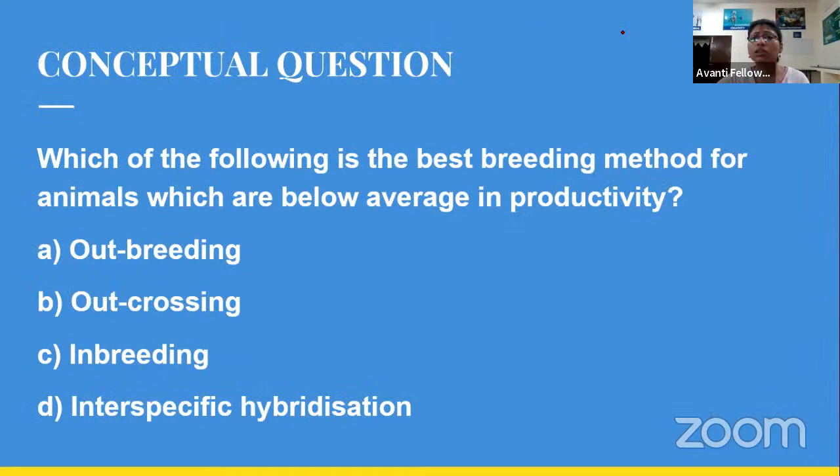So here is your question, and your question says, which of the following is the best breeding method for animals who are below average in productivity? Which is the best method by which we can increase the productivity of any animal, okay? A, outbreeding, B, outcrossing, C, inbreeding, and D, interspecific hybridization. So which of the following is the best breeding method for animals which are below average in productivity? We have to increase the average productivity.